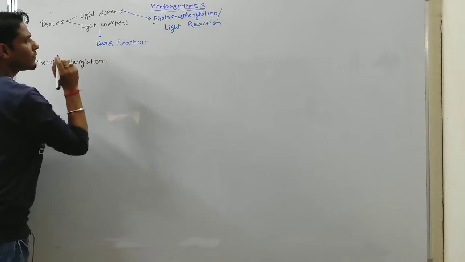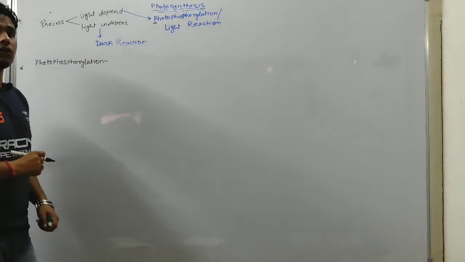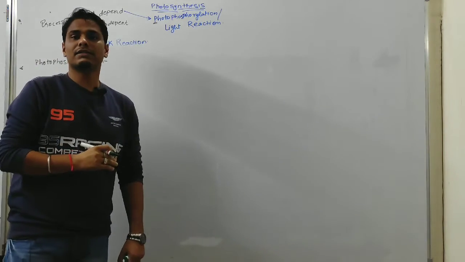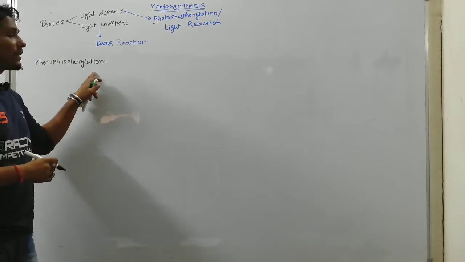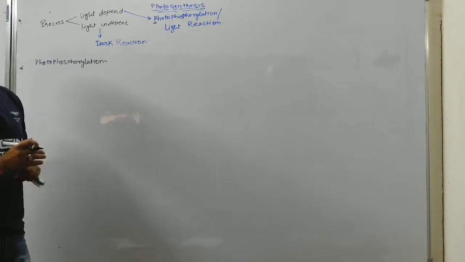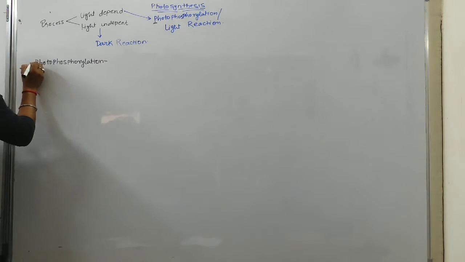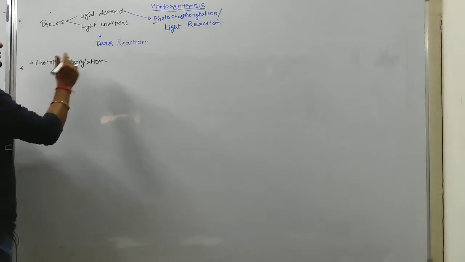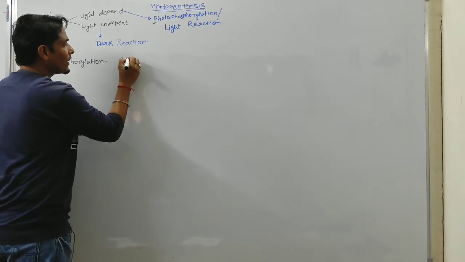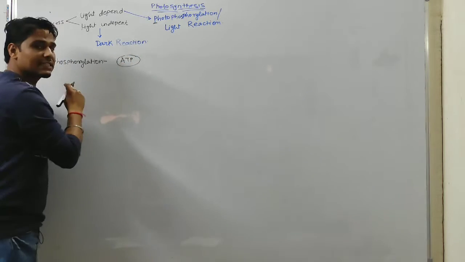What is photophosphorylation? Addition of phosphate ion in presence of light is called photophosphorylation. So in photophosphorylation ATP molecule will be synthesized.